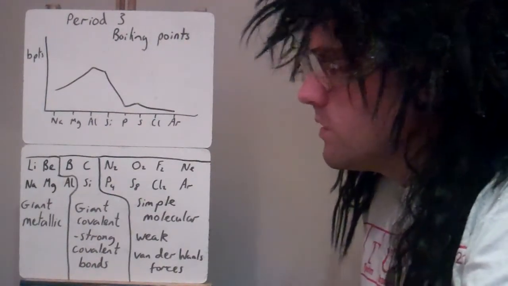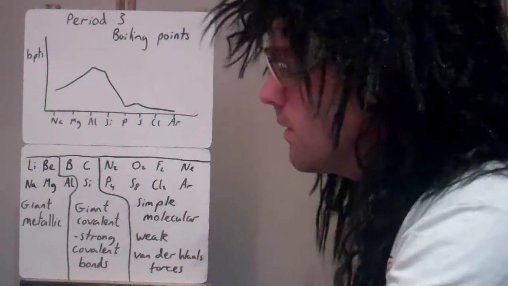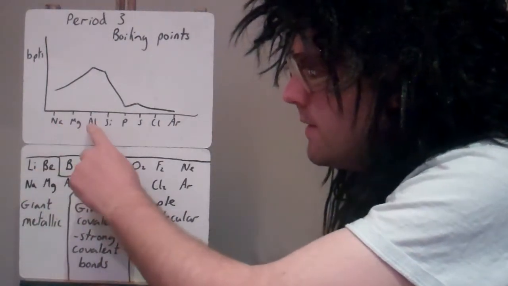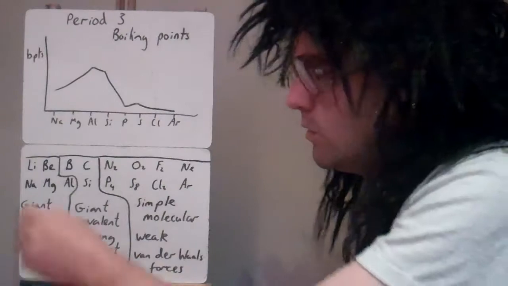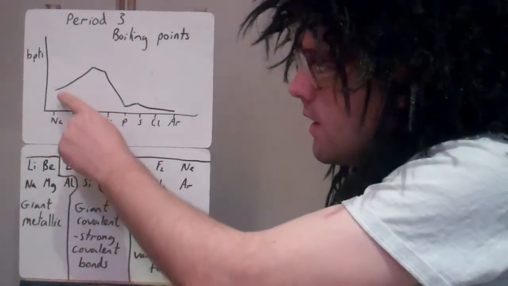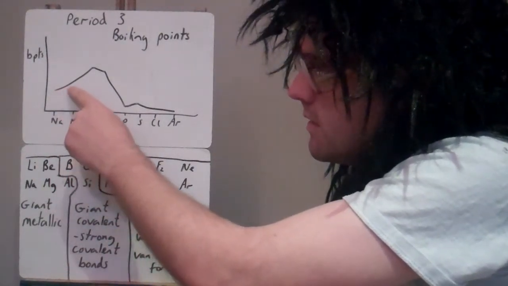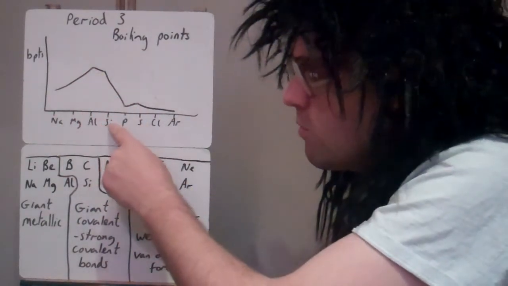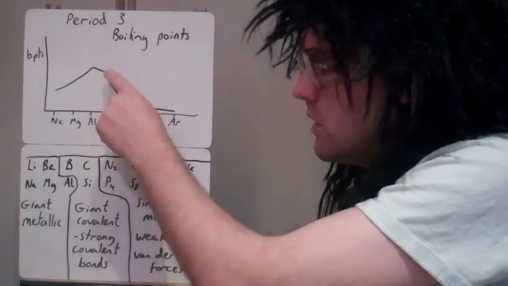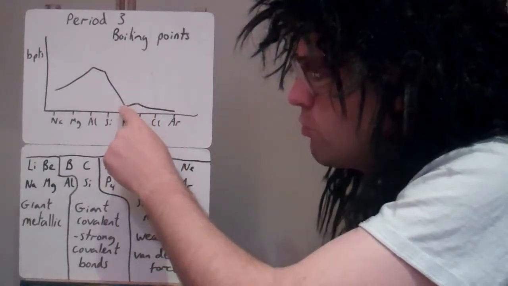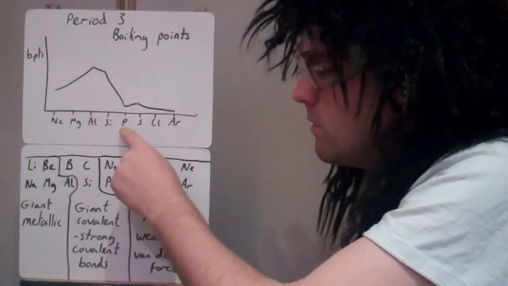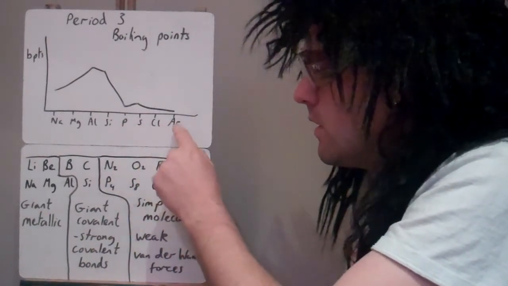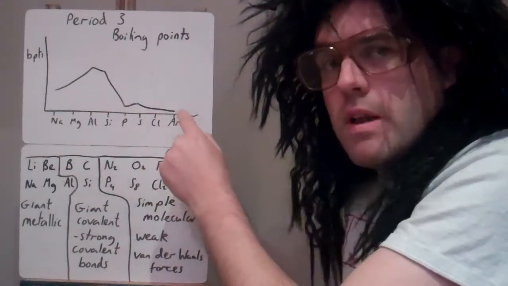And you always see this pattern, that here we've got sodium, magnesium and aluminium. They're the three metals, group 1, group 2, group 3. And you can see there's a general trend going from sodium to aluminium of it increasing. Group 4 is also high, in this case we've got silicon. And then there's a massive drop down to phosphorus in group 5. So group 5, 6, 7, and 8 or 0 are always very, very low.